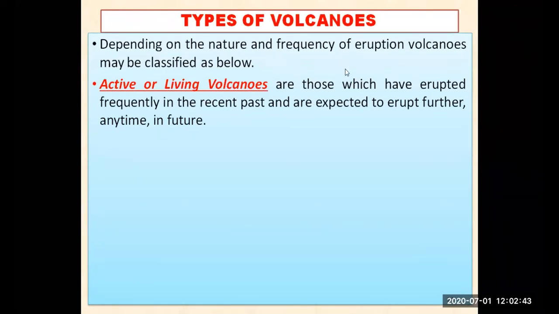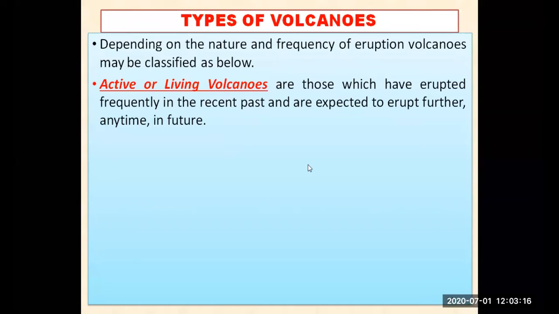So let us see. The first type of volcano is the active or the living volcano. Active means a lot of the time there is a volcanic eruption, meaning the lava or the magma is coming out frequently from that particular volcano. Then we say that particular volcano is a living or active volcano, because it is expected to erupt again and again in the future at any time.